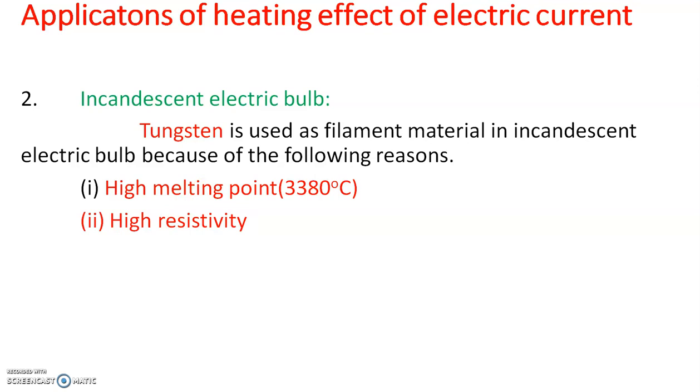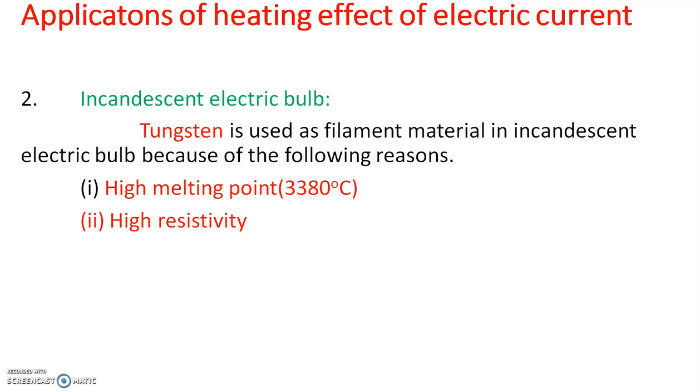So you can imagine how large a value it is. At that high temperature it will become red hot and heat energy will be produced. Simultaneously light energy is produced, but the heat energy produced will be more than the light energy. That's why more energy wastage is there. We want light energy, but we get less light energy, so efficiency is less. That's why these incandescent electric bulbs were replaced by CFLs and recently by LEDs.